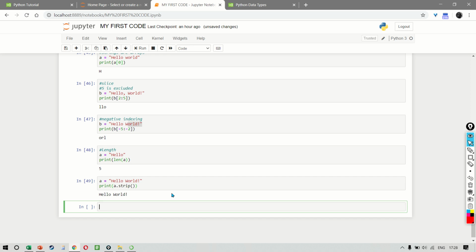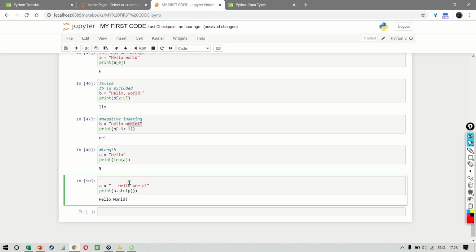Now you would be wondering what's happening, but here's the point. Imagine you had some extra white spaces like this and you wanted to remove that. You notice that A dot strip will actually remove all those white spaces. So we are removing the extra white spaces.